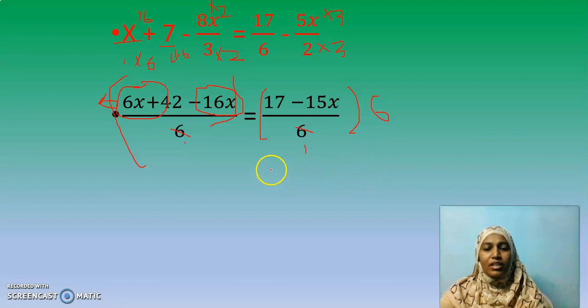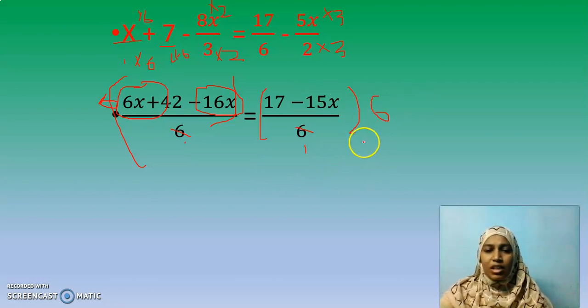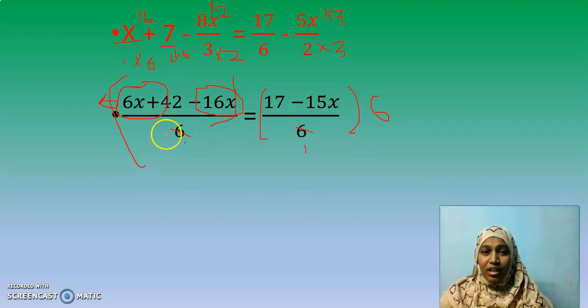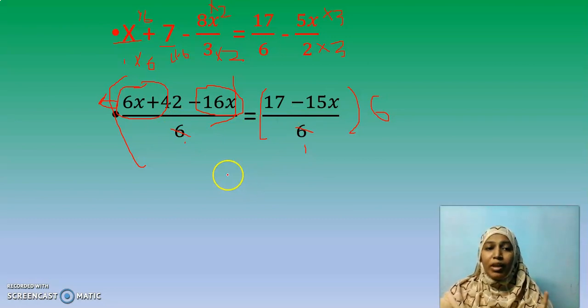The logic behind this cancellation is multiply 6 on both the sides of the equation. Is it clear, my dear children? When someone asks, you should not directly say cancel the denominators. You have to say multiply 6 on both sides so they get cancelled. Okay, now let us talk about the numerator.